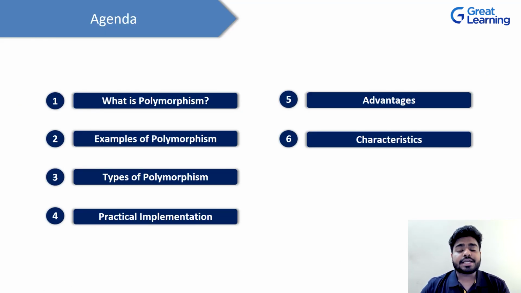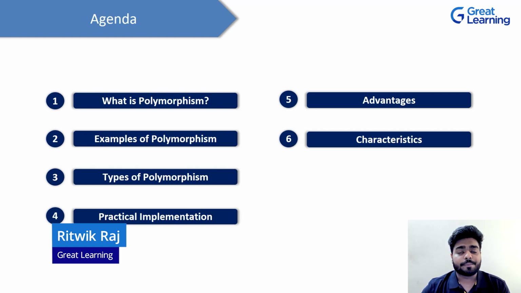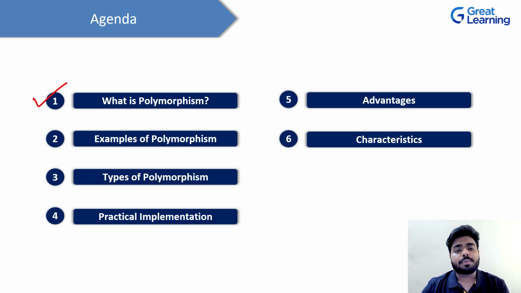So now that we are in our agenda slide, let's look at what all topics we are going to cover in this particular video. At the very beginning, we are going to start with the first topic, which is what is polymorphism. We are going to understand, with a real world example, the meaning of this word polymorphism. We are not going to talk about any Java programming or any syntax in this topic. The next topic, we are going to understand all the real world examples related to polymorphism so that you will easily understand this concept.